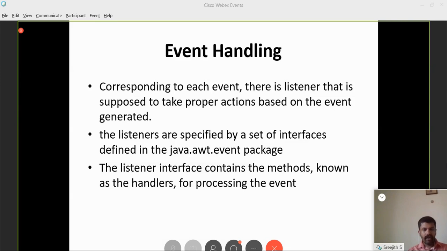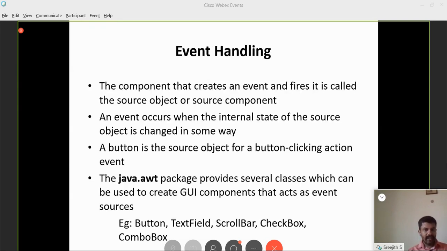To implement an interface, we use the keyword implements. When we implement an interface, we are supposed to override all the methods which are declared inside that interface. So listeners are specified by a set of interfaces. Once again, there will be a component that creates an event. The button is a source object.